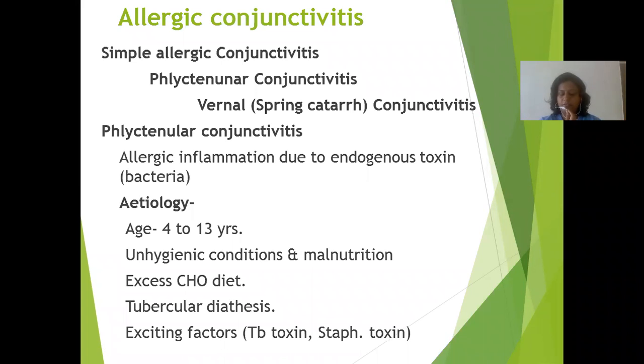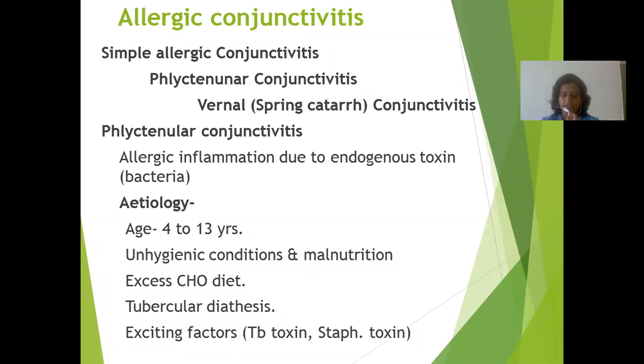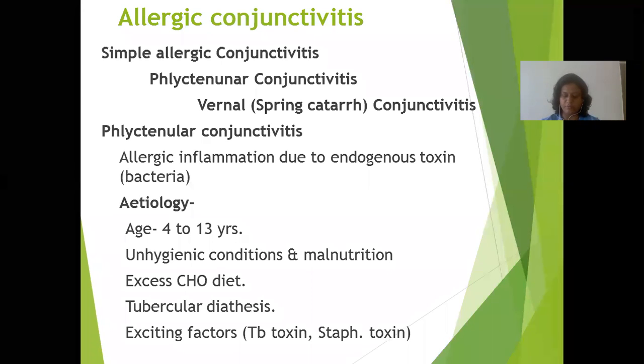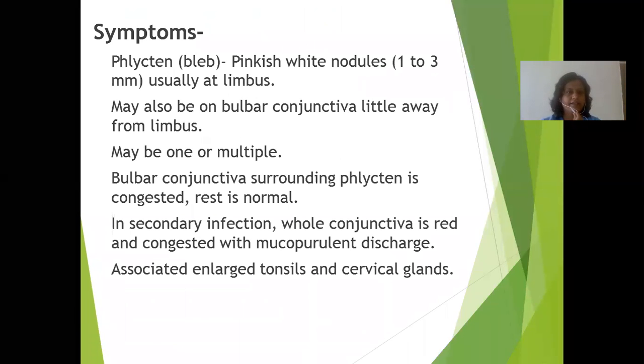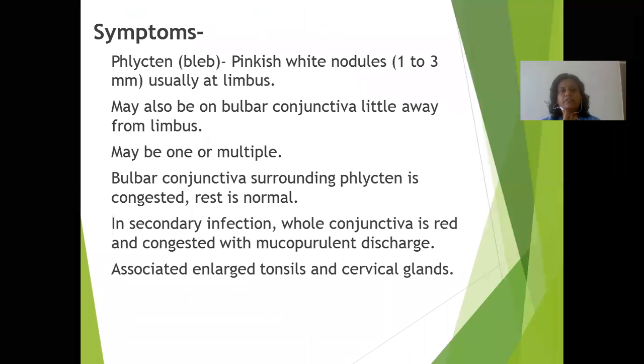Then we see what a phlycten is. Phlycten means a blister, that is a blister formation. Histopathologically, the phlycten is composed of a compact mass of mononuclear lymphocytes and colony cells underneath the epithelium. Then etiology, as we see, it occurs at age 4 to 13, with unhygienic condition, malnutrition, endogenous toxins like tubercular toxins, staphylococcus and streptococcus toxins, toxins from intestinal parasites, etc.